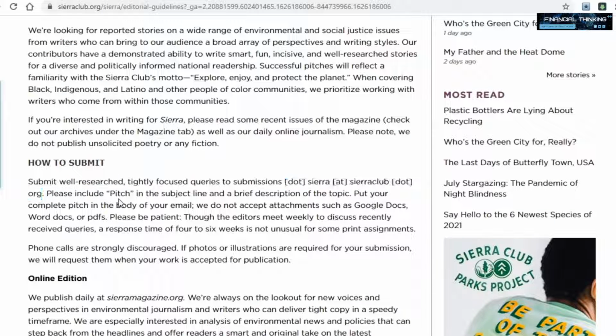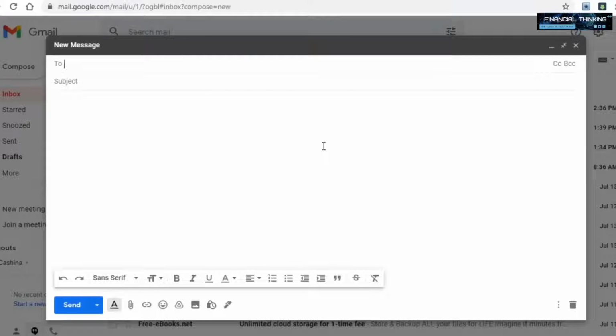Now, the subject line for Sierra Club is supposed to be pitch, as is said right over here, so don't write submission like with the previous platform. Once again, though, you will have to attach your file where you have written the article in this email and send it over to Sierra.